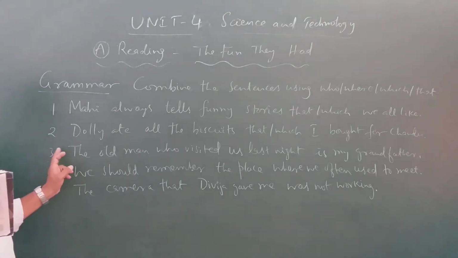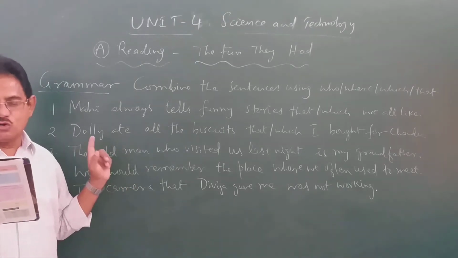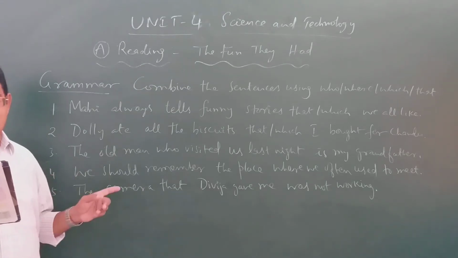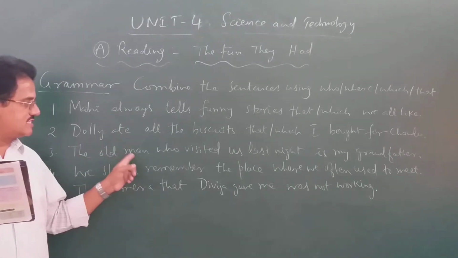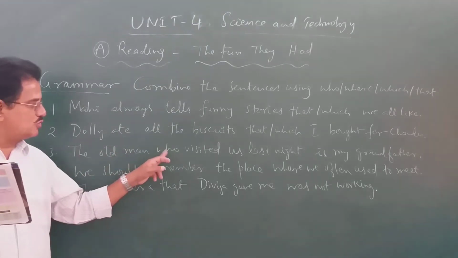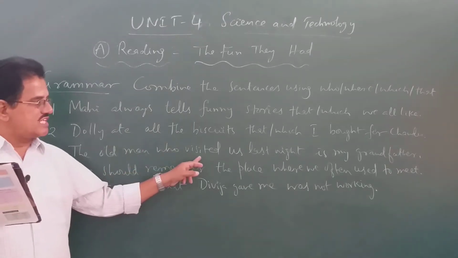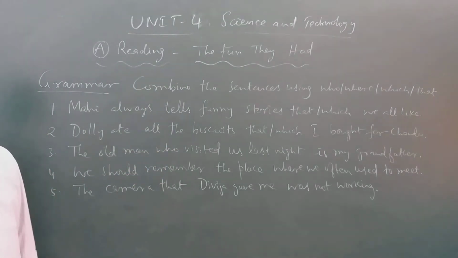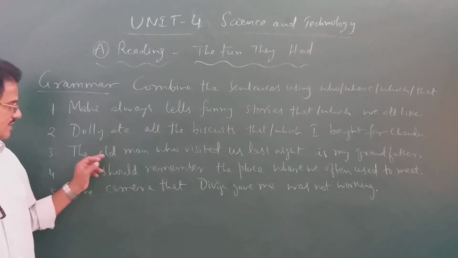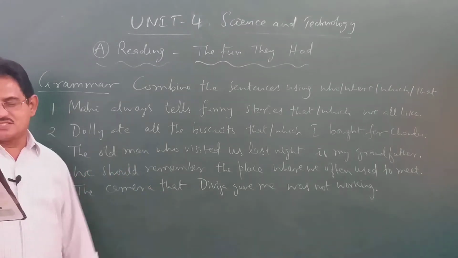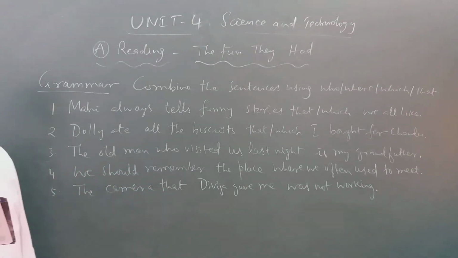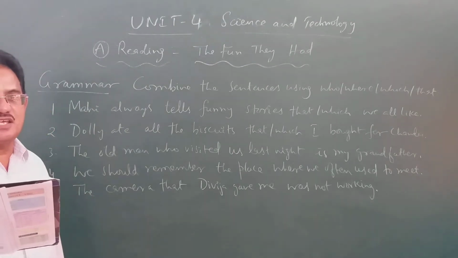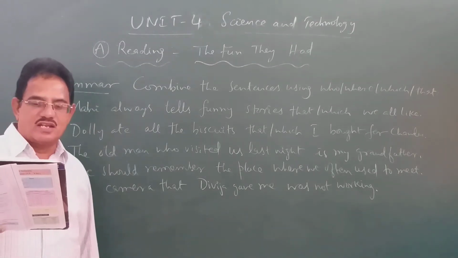Number 3: an old man visited us last night, he is my grandfather. Because the old man is a person, we have to use who. The old man who visited us last night is my grandfather. Next, we should remember the place we often used to meet. Because place is used there, we have to use the relative pronoun where.